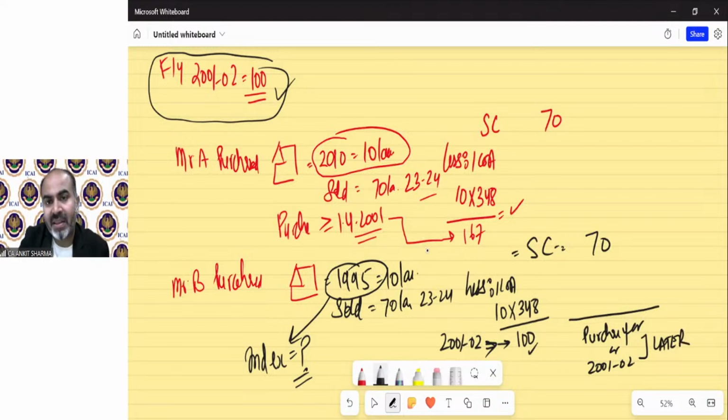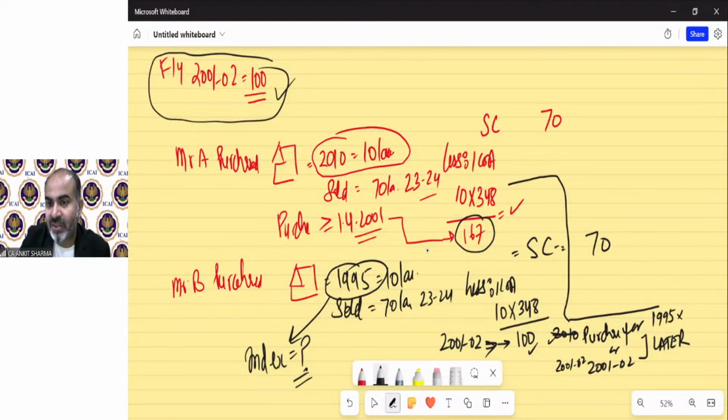So if we apply this in this case, purchase year is 2010 or 2001-02. Later is 2010. So we took the index of 2010. In the second example, the purchase year 1995, so we do not have any index. So 1995 index or 2001-02, whichever is later. So 2001-02 will be the later, 100 will be taken always.